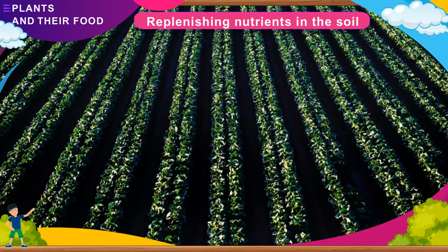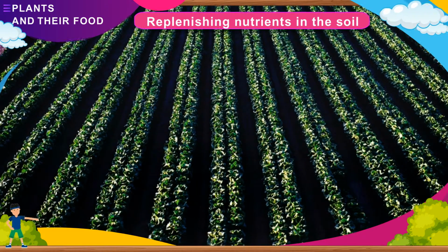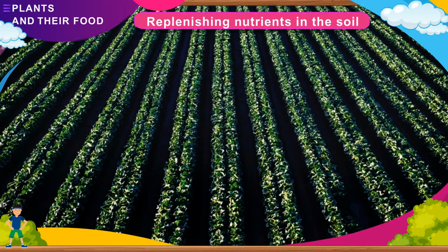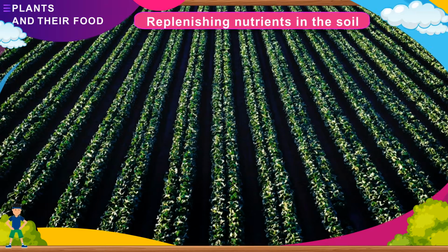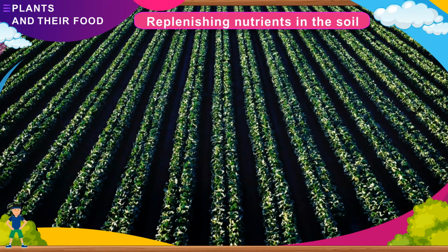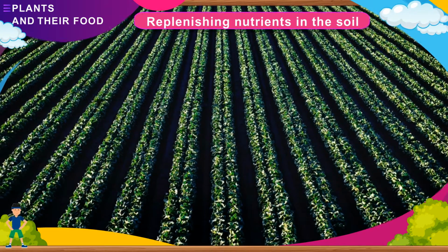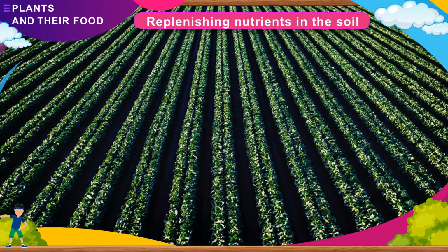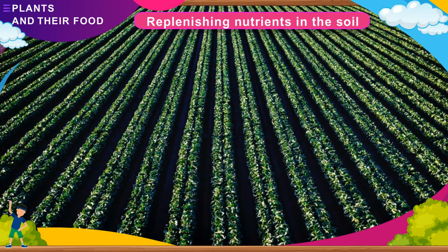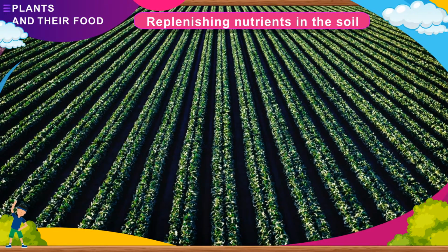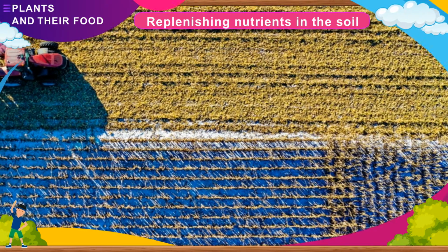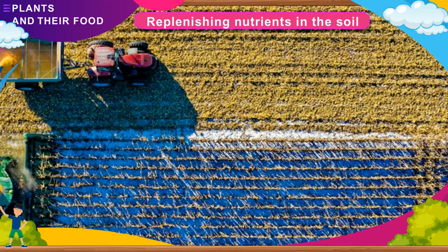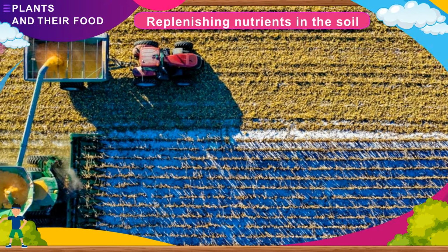By growing leguminous crops. Leguminous plants like peas, beans, gram, pulses and many more have Rhizobium bacteria in their roots. These bacteria have the ability to fix atmospheric nitrogen into a usable form for the plant. After the harvest, the soil becomes deficient in nitrogen. Although nitrogen gas is available in plenty in the air, plants cannot use it in the manner they can use carbon dioxide. They need nitrogen in the soluble form. The bacterium called Rhizobium can take atmospheric nitrogen and convert it into usable form.